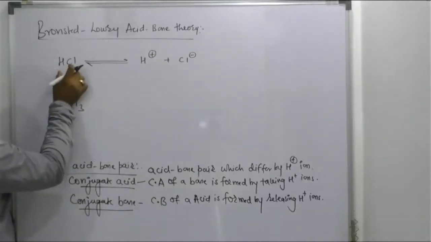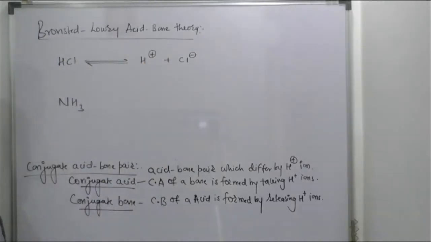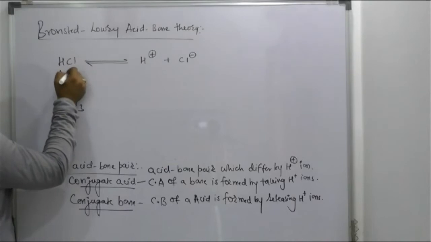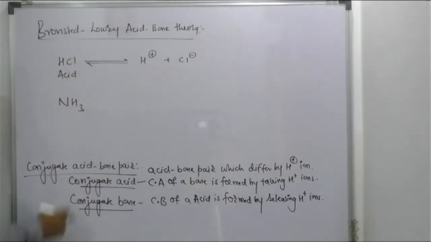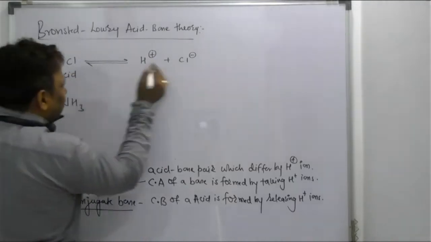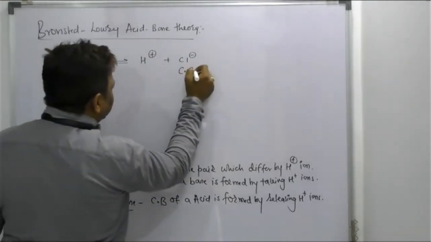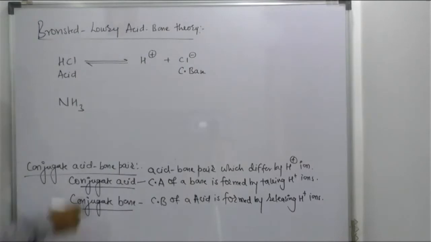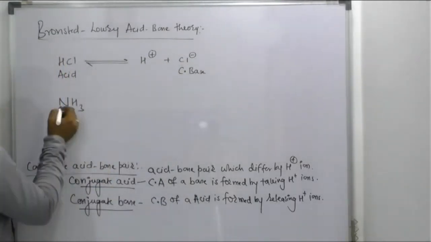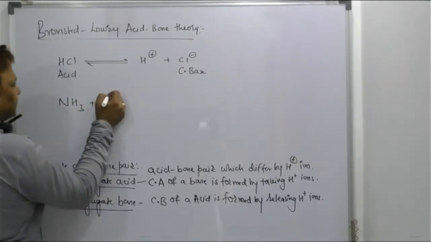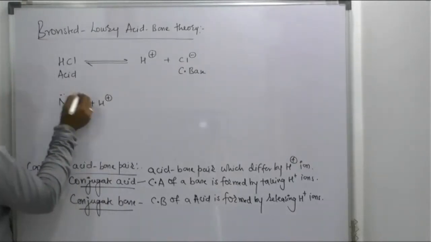Beta, HCl has a tendency to give H plus ion. Means what I should say, beta, it has a tendency to provide H plus, means it becomes an acid. Beta, all the acids have their conjugate bases. Means HCl's conjugate base is what? Cl minus.